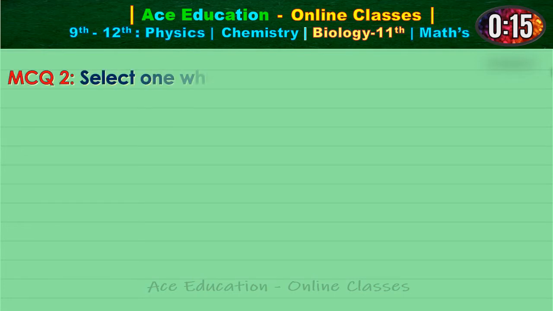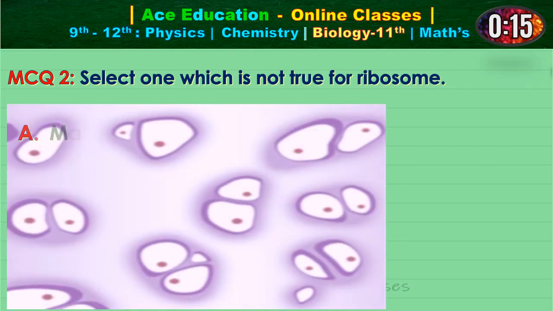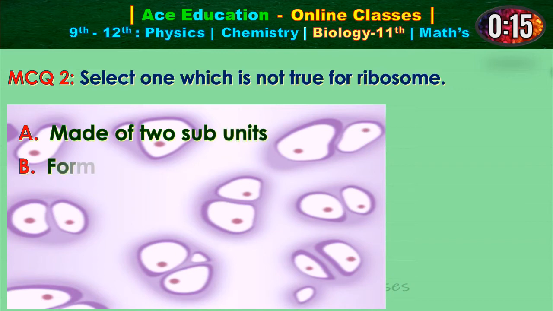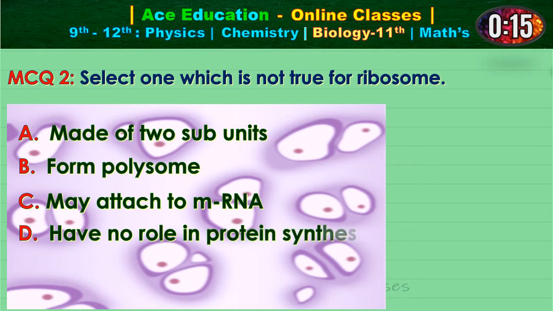MCQ 2, select one which is not true for ribosome. Option A, made of two subunits. Option B, form polysome. Option C, may attach to mRNA. Option D, have no role in protein synthesis. You have given 15 seconds to answer.